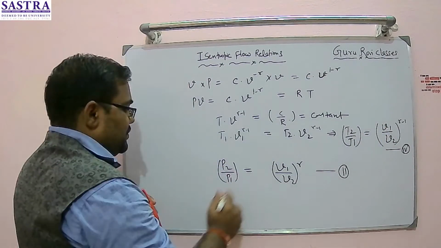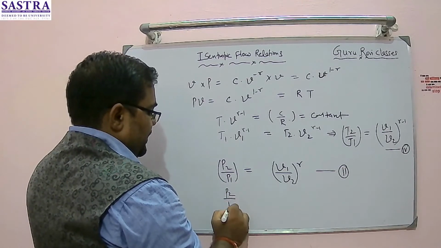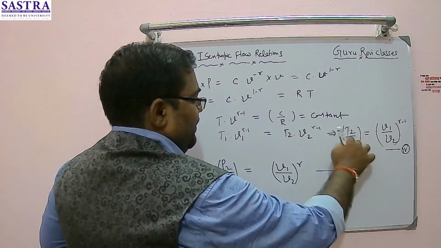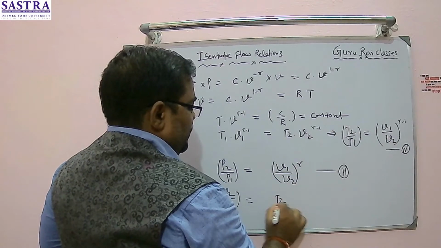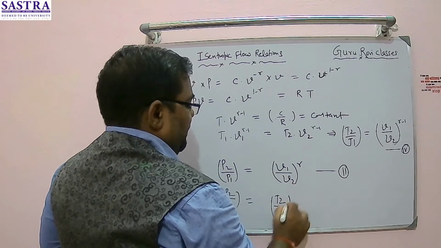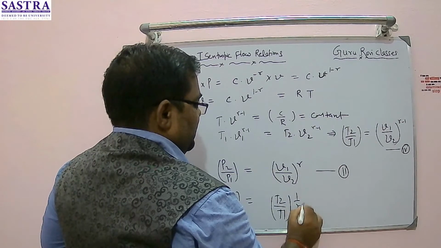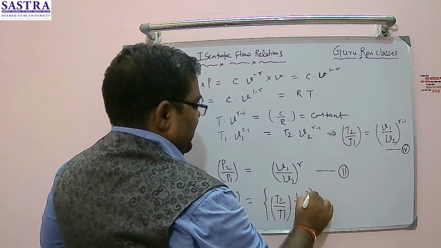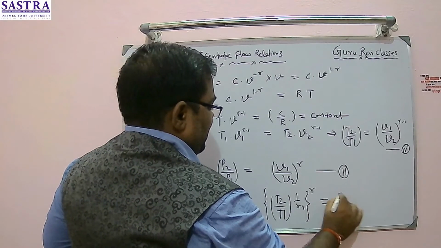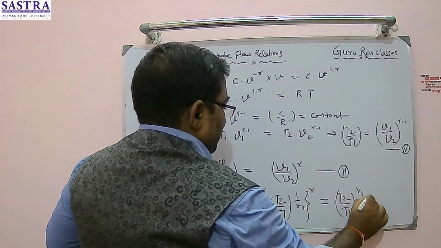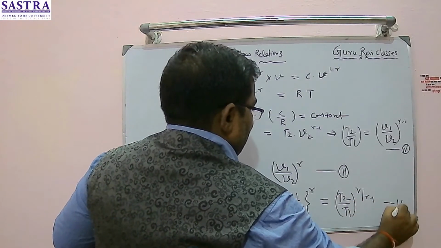If I do so, P2 by P1 is equal to, in place of V1 by V2, T2 by T1 to the power 1 upon gamma minus 1, and the whole power gamma is already there, so this becomes T2 divided by T1 to the power gamma upon gamma minus 1. This is my equation number 5.